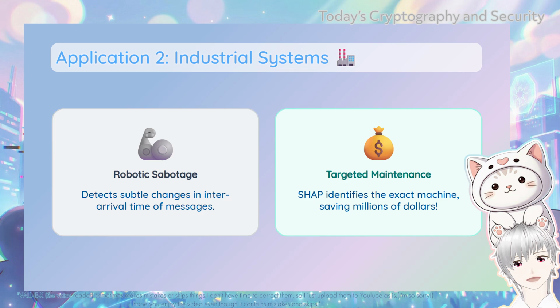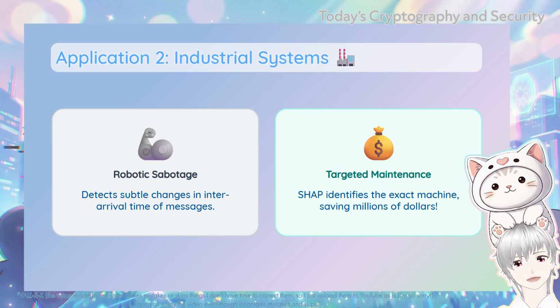Second, this technology could totally revolutionize industrial control systems. Imagine a huge factory that manufactures cars or processes food. The machines in this factory talk to each other using embedded systems. If a bad actor tries to sabotage the factory by slowly altering the commands sent to a robotic arm, a traditional security system might miss it.